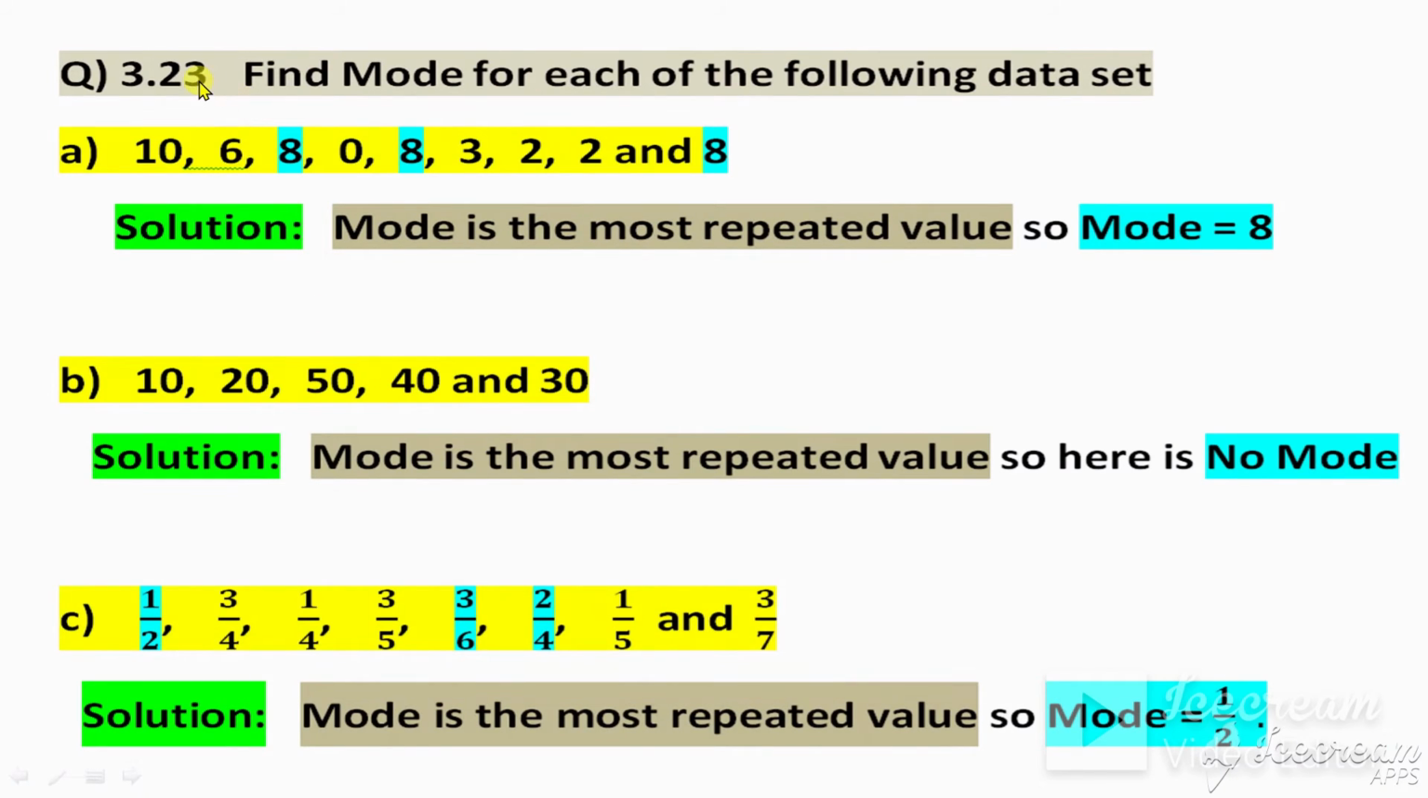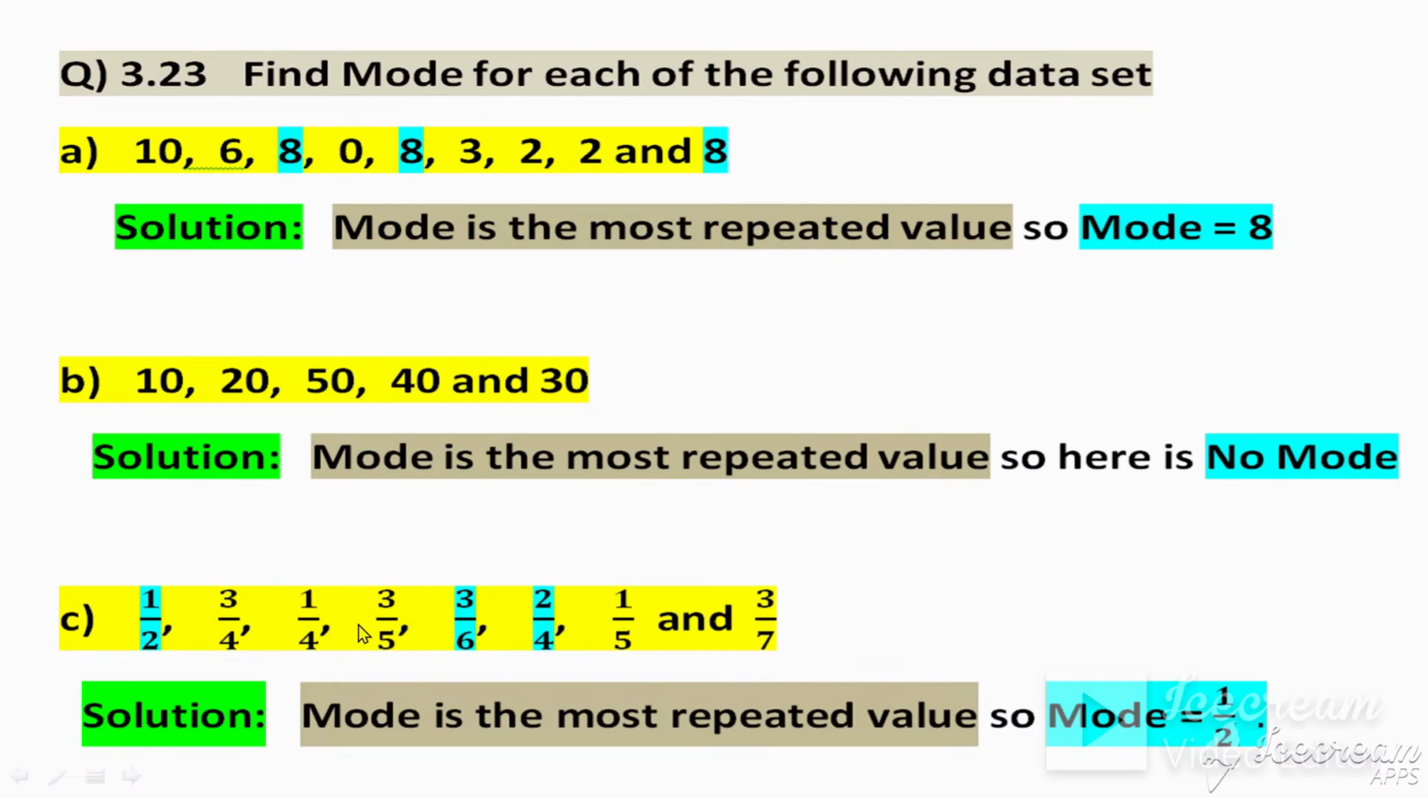Now next question: find the mode for each of the following data sets. These are the questions. Solution: mode is the most repeated value, so mode is equal to 8 because 8 repeats 3 times. Next question: mode is the most repeated value. Here there is no mode because each number repeats the same number of times.